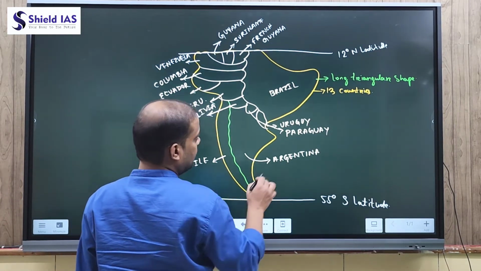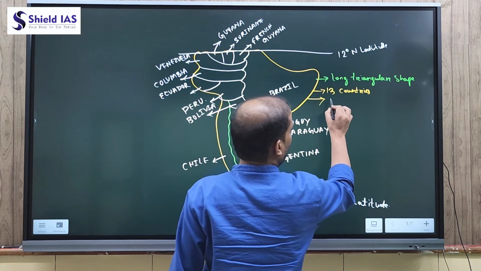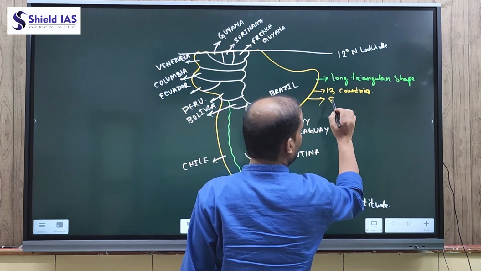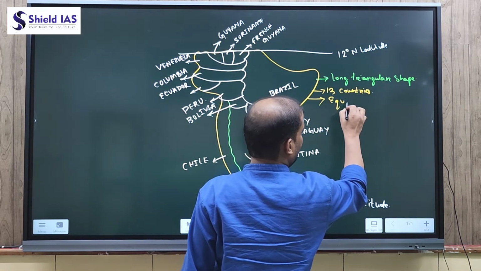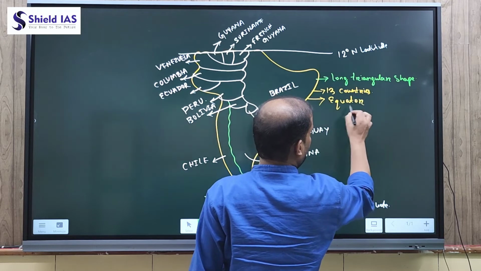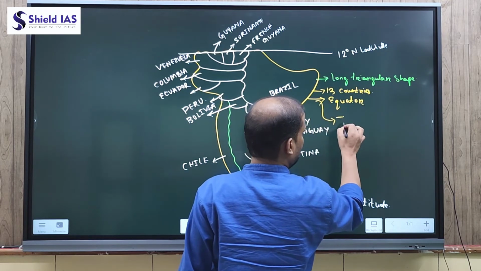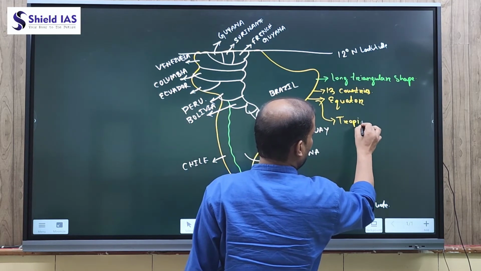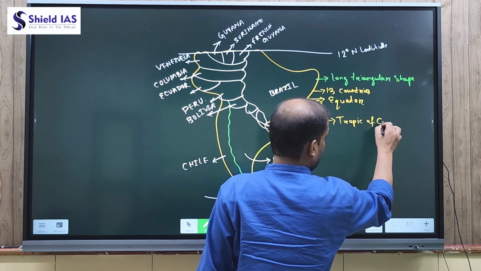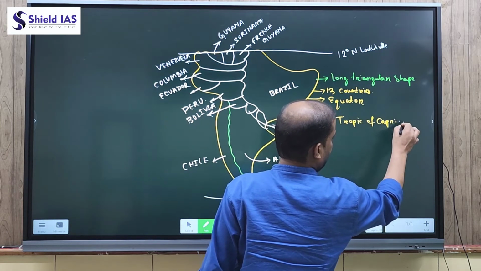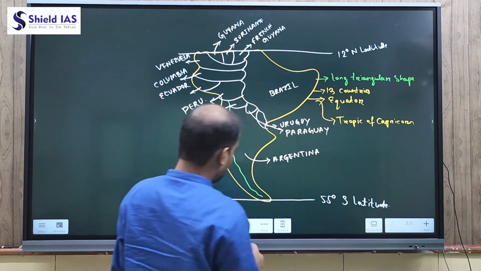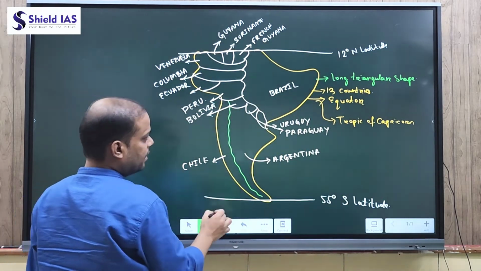And this South America passes through two latitudes, one is the equator and another is the Tropic of Capricorn. So the equator passes through three countries.